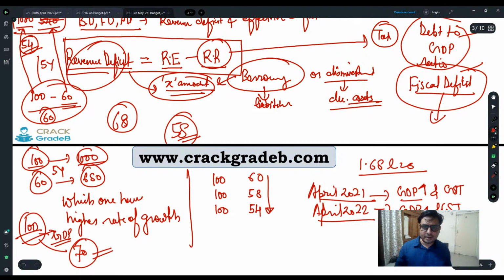Fiscal deficit, I already explained to you how fiscal deficit is the most important indicator, and if fiscal deficit is decreasing or under control, that automatically means tax to GDP ratio is improving and debt to GDP ratio is also under control. So that is how this happens, right? I hope you have clarity regarding debt to GDP, fiscal deficit, and tax to GDP ratio. Clear?